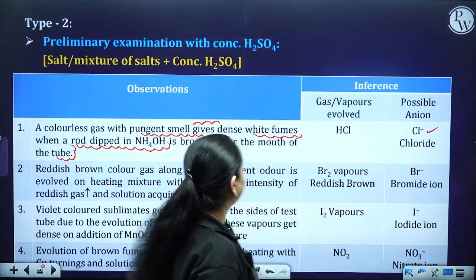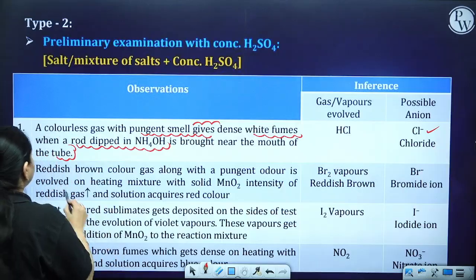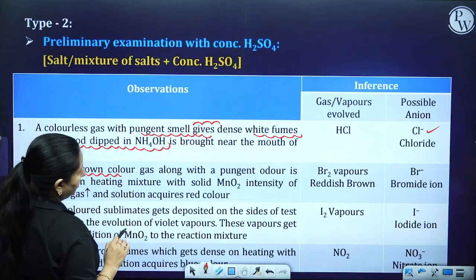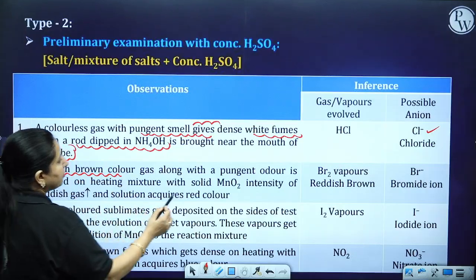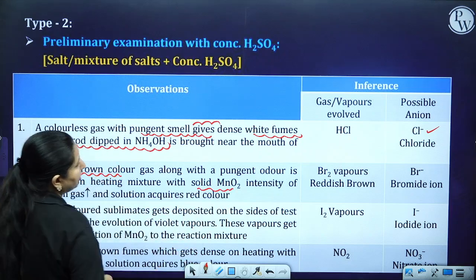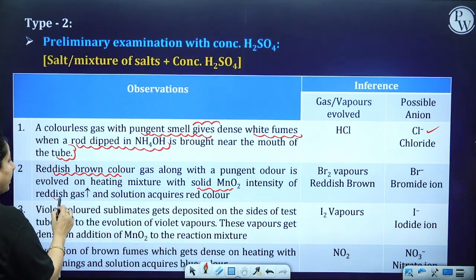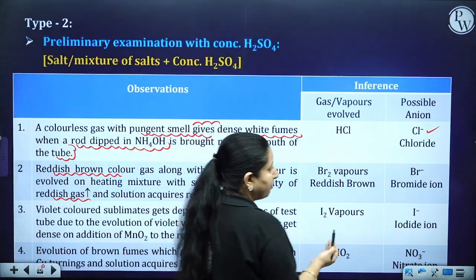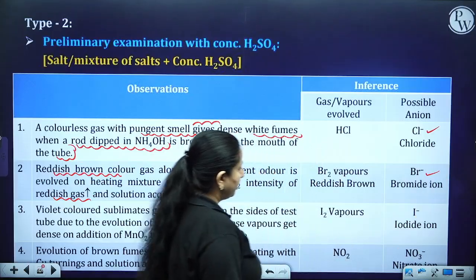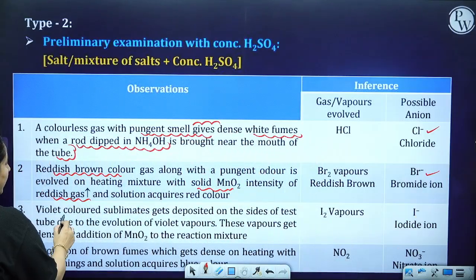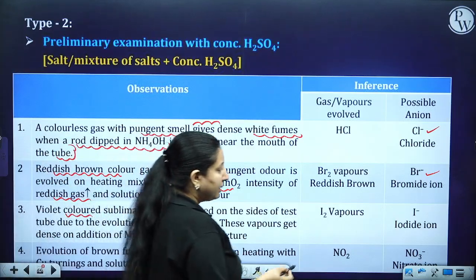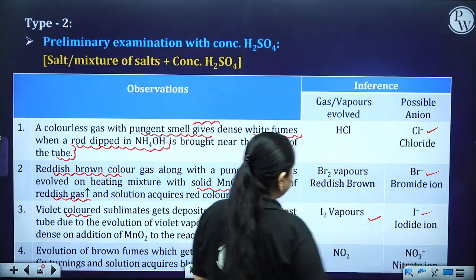There is also a possibility: if a reddish brown gas along with a pungent odor evolves on heating with solid MnO2, the intensity of the reddish gas increases and the solution acquires a red color, it means Br2 vapors, so bromide is present. And if violet colored sublimate gets deposited on the sides of the test tube, it means iodine vapors, so iodide is present.